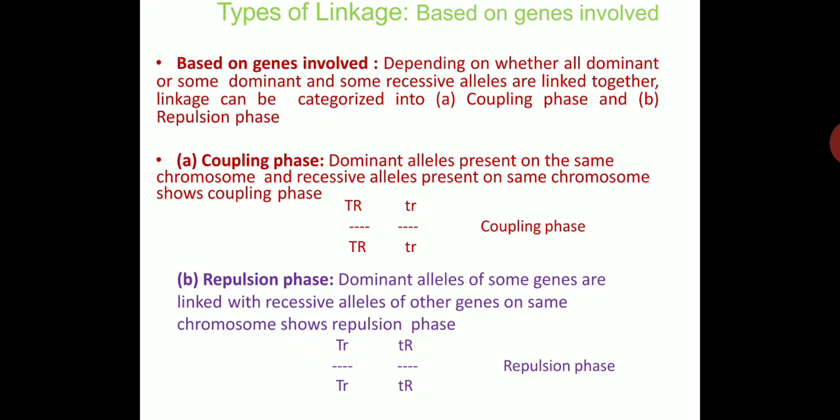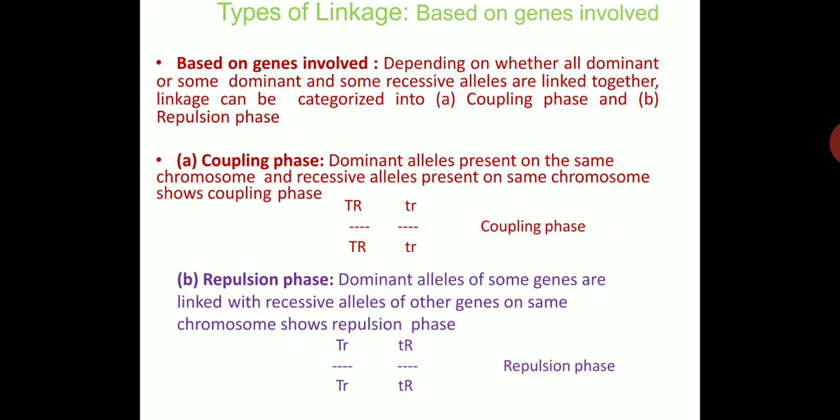The types of linkage based on genes involved. Based on genes involved, linkage is of two types: one is coupling phase, another is repulsion phase. Depending on whether all dominant or some dominant and some recessive alleles are linked together, linkage can be categorized into coupling phase and repulsion phase.